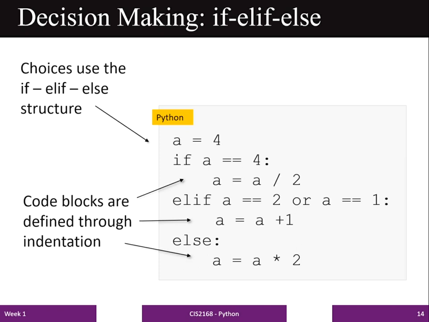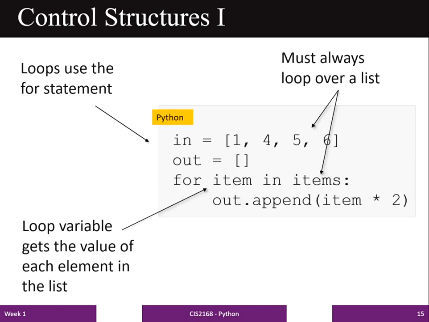The next slide will introduce you to how you can use looping statements in Python programming. In this slide I have used a for loop, and in order to run the loop you have to have a loop variable.